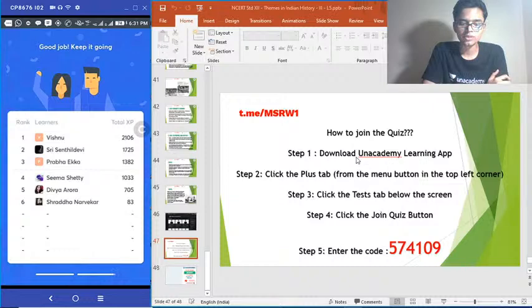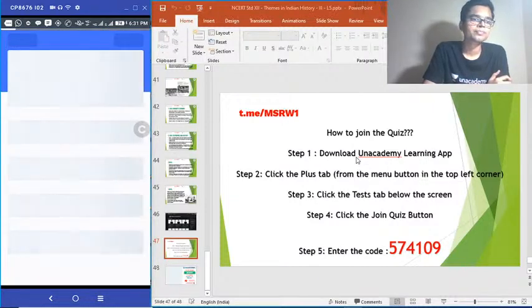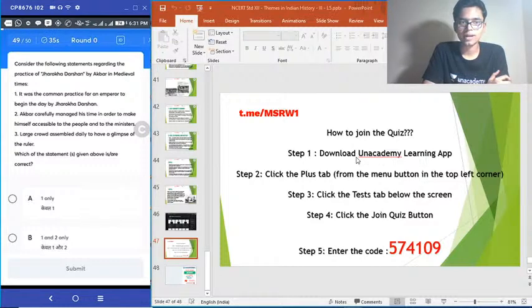Penultimate question for the day coming up, 49. Consider the following statements regarding the practice of Jarokha Darshan by Akbar in Mughal Empire. Number 1. It was the common practice for an emperor to begin the day by Jarokha Darshan. 2. Akbar carefully managed his time in order to make himself accessible to the people and to the ministers. 3. Large crowd assembled daily to have a glimpse of the ruler. Which of the statements given above is or are correct? Very general question, very vague statements. So very easy, basically very easy. 49th question.